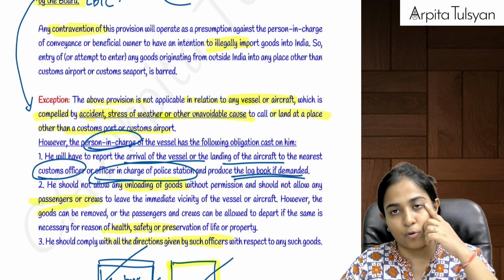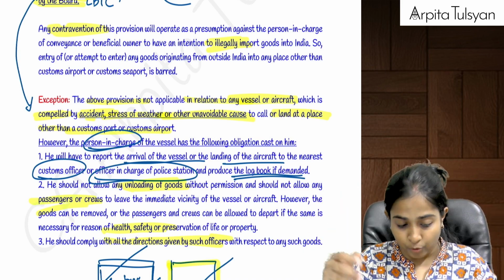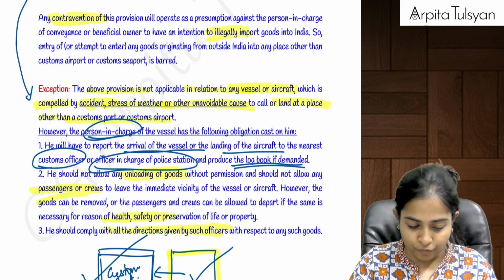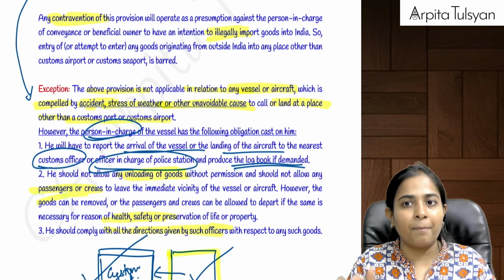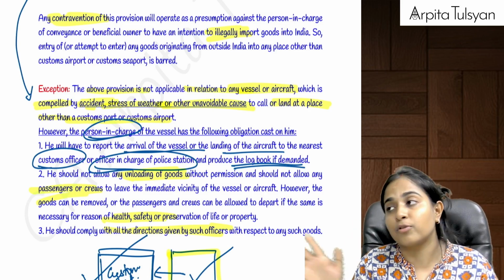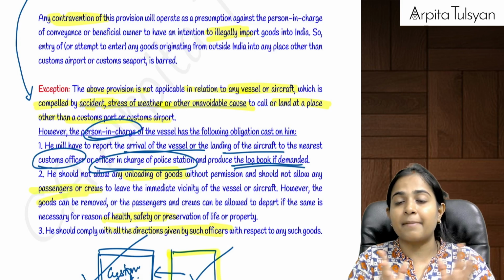But as soon as he parks there, he will have to inform the nearest customs officer and the officer in charge of the police station that he has not landed at the customs port or airport, and that he has come here because of these exceptional reasons.